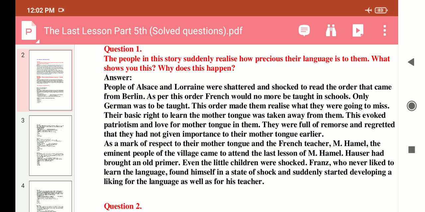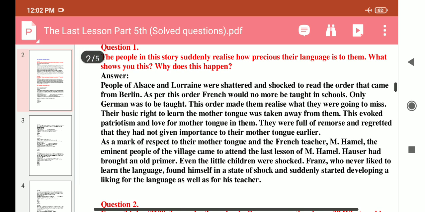Answer is people of Alsace and Lorraine were shattered and shocked to read the order that came from Berlin. As per this order, French would no more be taught in schools. Only German was to be taught. This order made them realize that their basic right to learn the mother tongue was taken away from them.